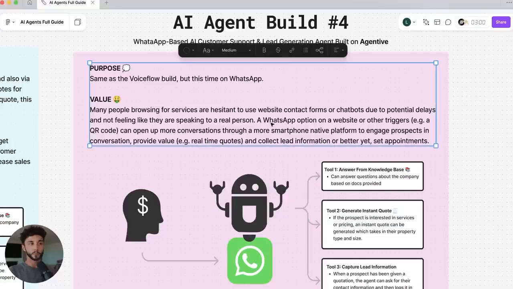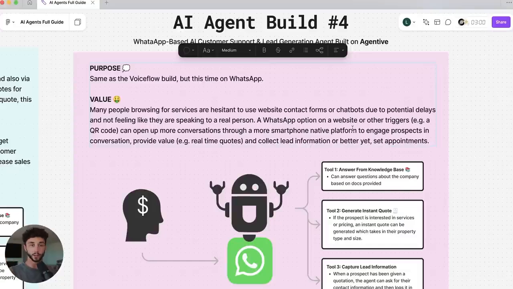And this is kind of playing on that fact that if you have the WhatsApp option on your website, people are much more likely to just click that and go through and try to have a conversation directly to get what they want. So by having a WhatsApp option on a website or other triggers, e.g. you can have a QR code that you could stick on, say, a real estate sign, and you build an agent connected to your WhatsApp number like we're going to do here, and then you create a QR code that people can scan and immediately open WhatsApp and start chatting with it.